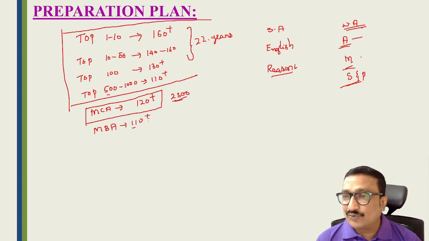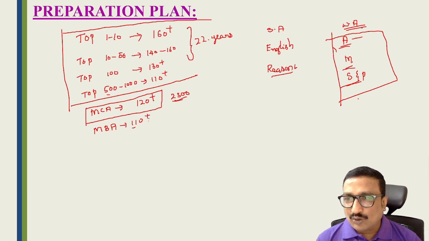Here calculations are very important, and subject knowledge is also very important. So I suggest daily preparing these areas for 2 hours, plus half an hour for practice. This is the best plan. And English and reasoning you can take on alternate days.